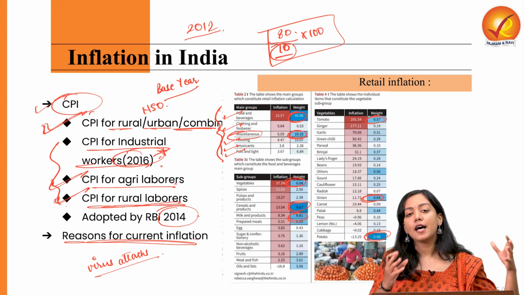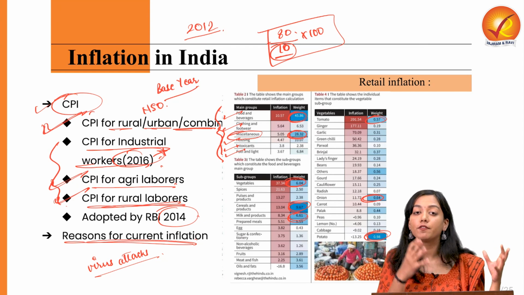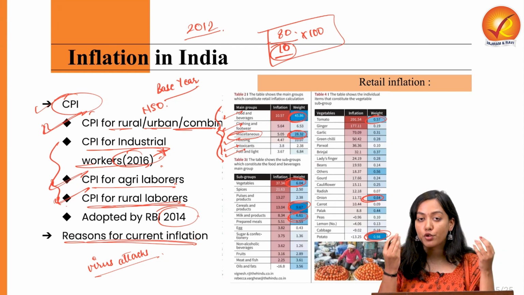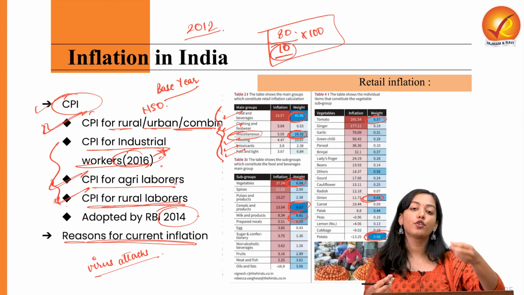Third, because there has been some hoarding happening, PDS has not been very fine, and the cold chain infrastructure to store these potatoes is also compromised in India. As a result of this, the supply of tomatoes is also compromised.